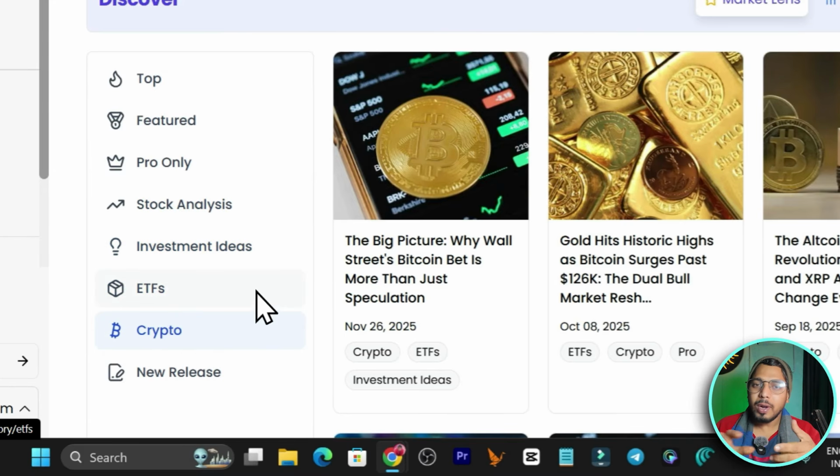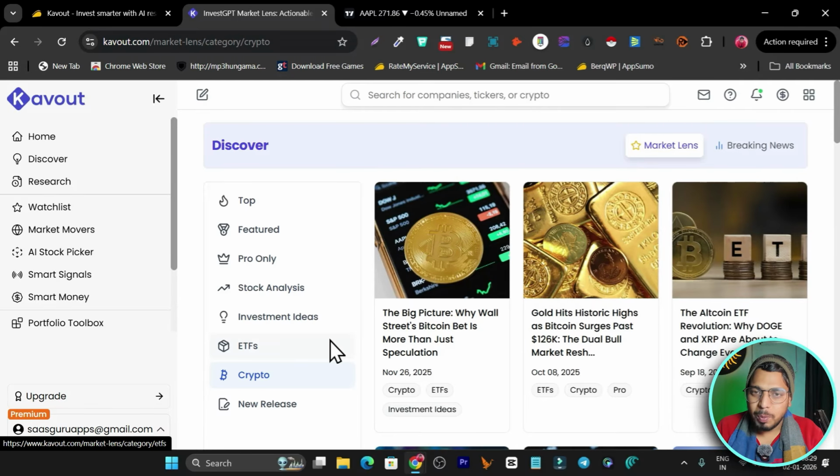Okay, so you can use it not only for finding information on any stock, you can do it for commodities, you can do it for ETFs, you can do it for cryptos. But right now this platform is only available for the US market. Let me repeat that, only for the US market. You cannot use it other than the US market. In the future they have planned to extend it to more markets like Australia, Canada, or other markets as well, but right now this is only for the US market.